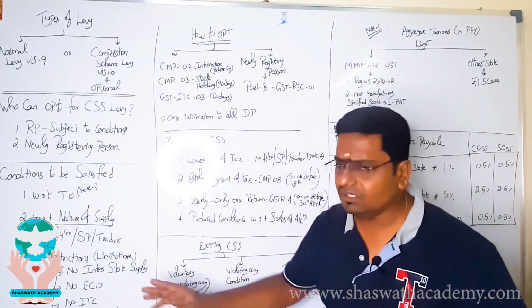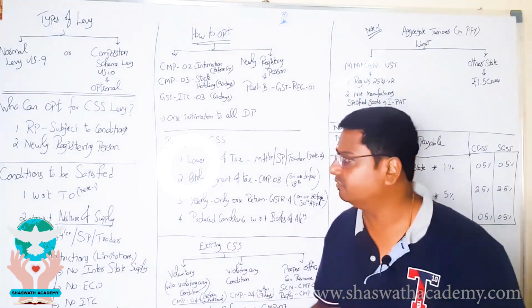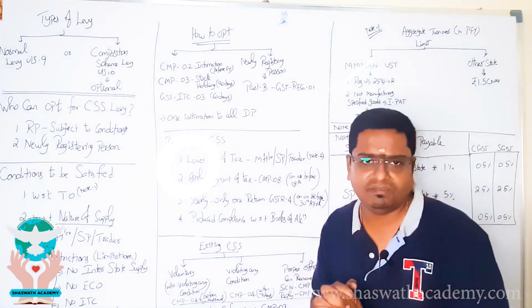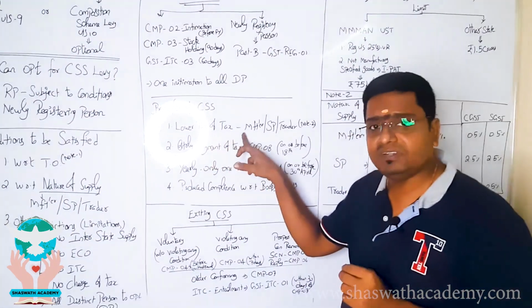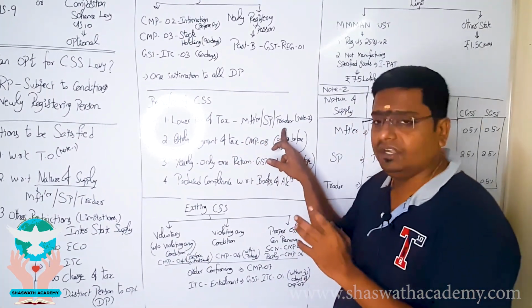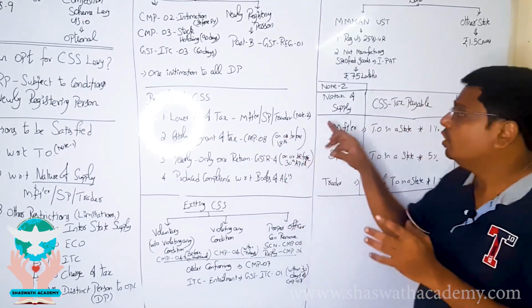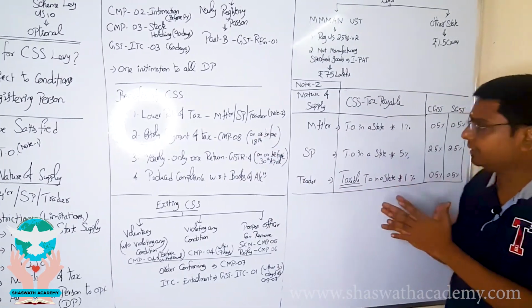After going through all this, we will ask a question: what is the benefit he is opting for? These are a few mind-blowing benefits this composition scheme supplier is going to enjoy. Lower rate of tax in case of manufacturer, service provider and trader, and I'm giving note 2 here. What is the lower rate of tax he will be enjoying?